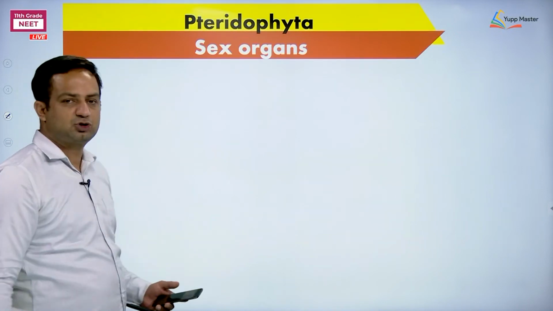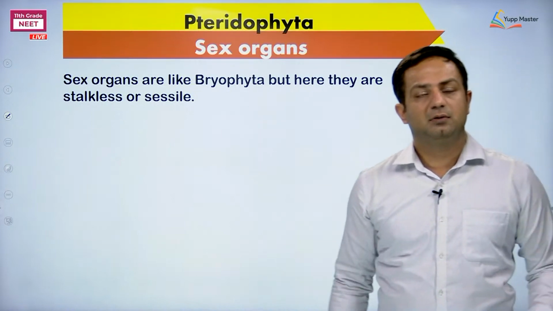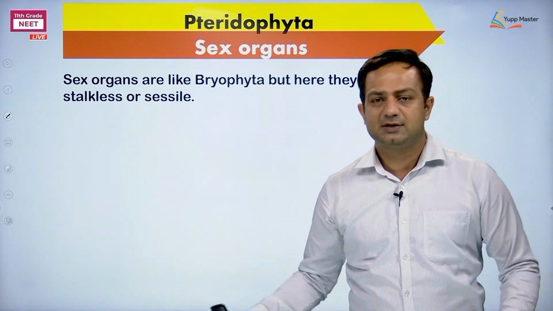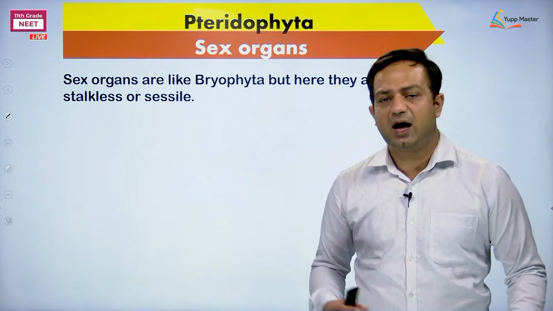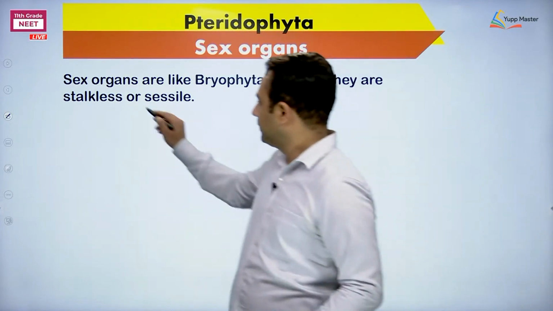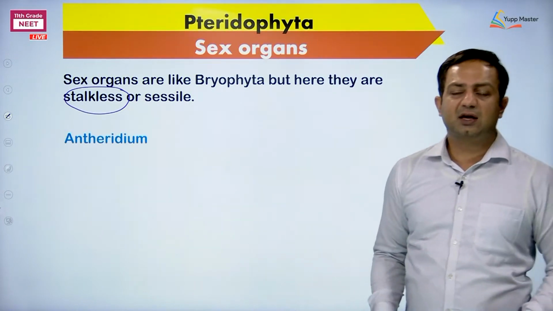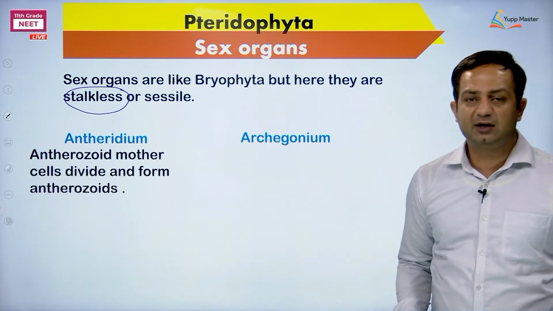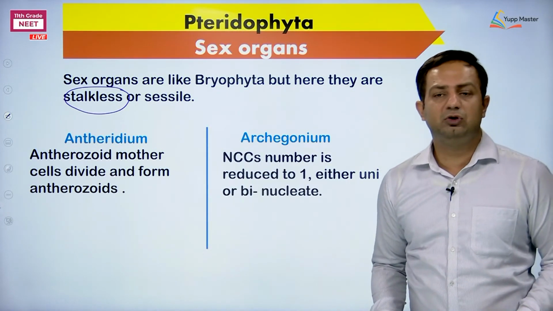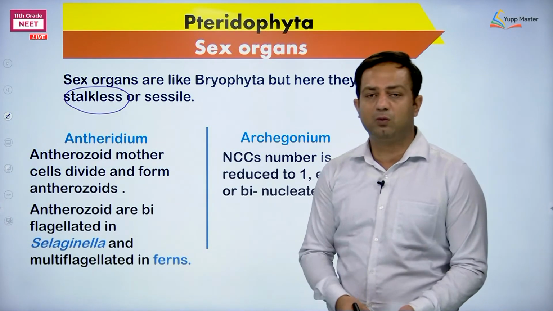So this is also we need to know. Firstly, about the sex organ. The sex organs in Bryophyta and Pteridophyta are the same: Antheridium for male, Archegonium for female. However, there is a difference. Difference number one, the sex organs are stalkless. The second difference comes in Archegonium, where the number of neck canal cells gets reduced to 1, which is either uninucleate or binucleate.